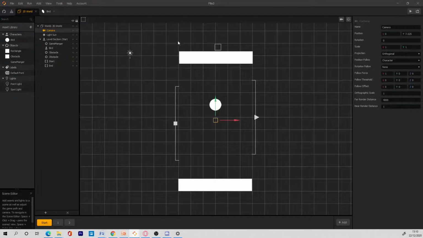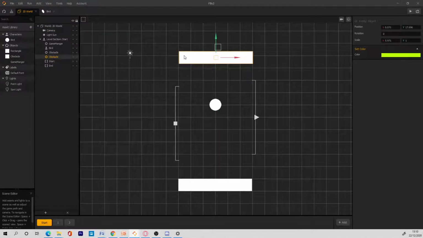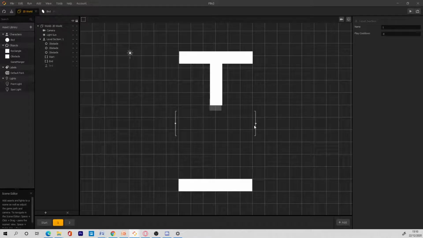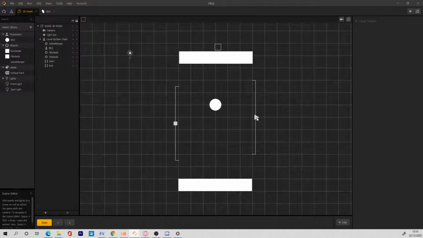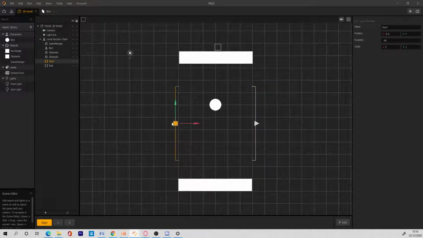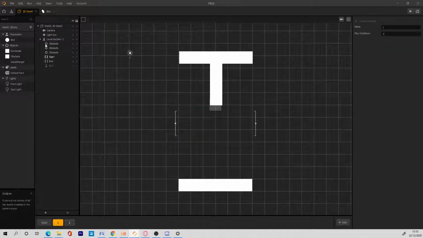If you notice that our level, the obstacles are not positioned properly, and I know why this is. If you look at this, we have 6.58, right? Here we have 6.57. So make sure that your end and start nodes have the same value. If you don't have the same value, your game would not be smooth. So always make sure that they all have the same value in every scene. That will give them a seamless transition.